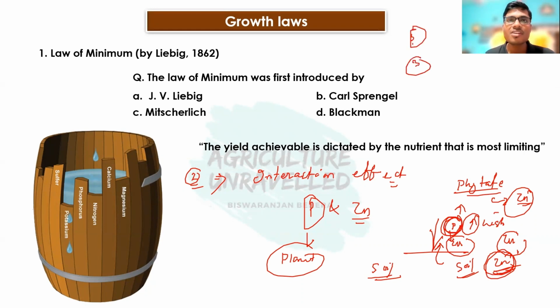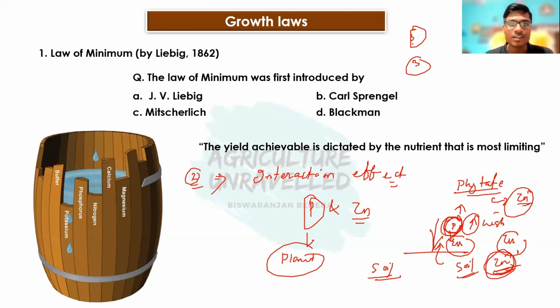Then the third limitation of Liebig's law of minimum is that it is all about nutrient elements. Liebig's law of minimum says all about the nutrient elements. Then what about other factors? Other factors are also there. Other factors will definitely affect plant growth. Those factors are like water, temperature, carbon dioxide.